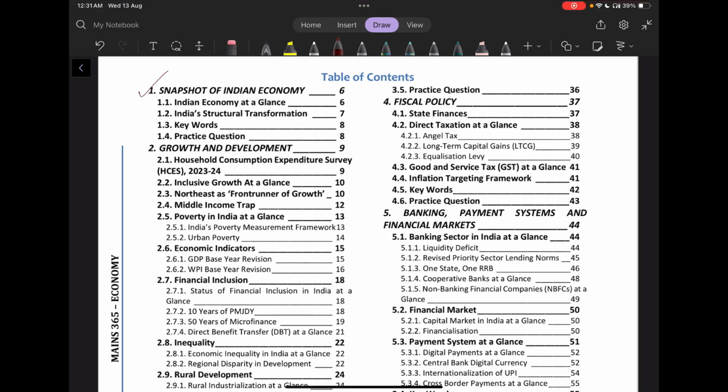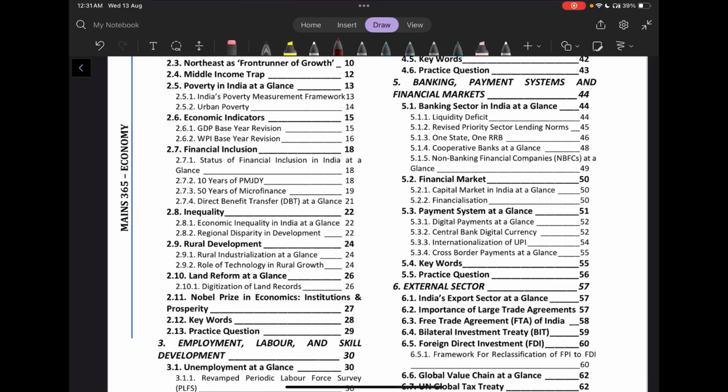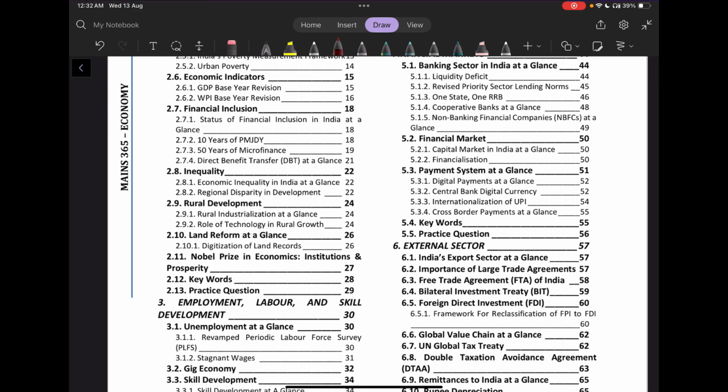Then we saw the GDP base year revision and WPI base year revision. Then we discussed financial inclusion, its status, 10 years of Pradhan Mantri Jan Dhan Yojana, 50 years of microfinance, and direct benefit transfer at a glance. Then we discussed economic inequality in India at a glance, and regional disparity in development in detail. Then we saw rural development, rural industrialization at a glance, and the role of technology in rural growth.